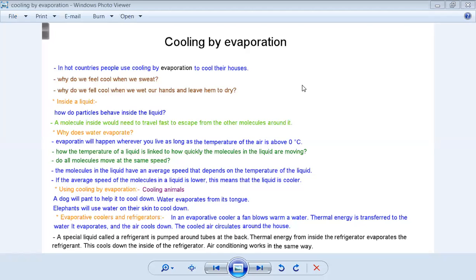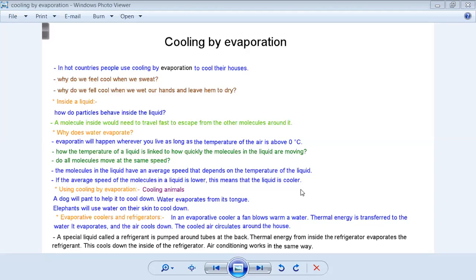It's the same thing with the fast moving molecules. We said Naim and Fatima are the fast molecules. When we eliminate them, when they escape from the liquid, we are left with only low average molecules. So the average speed decreased. Is it clear now? Yes.